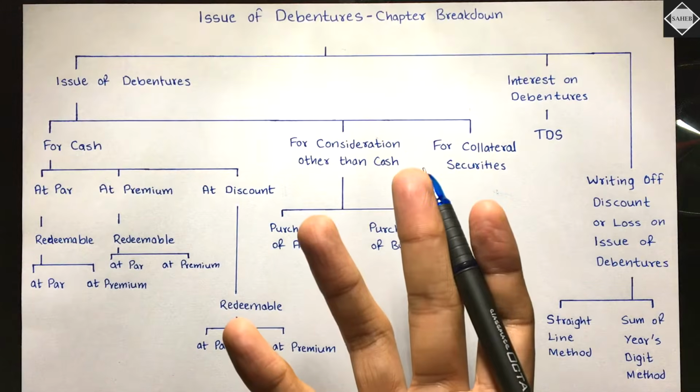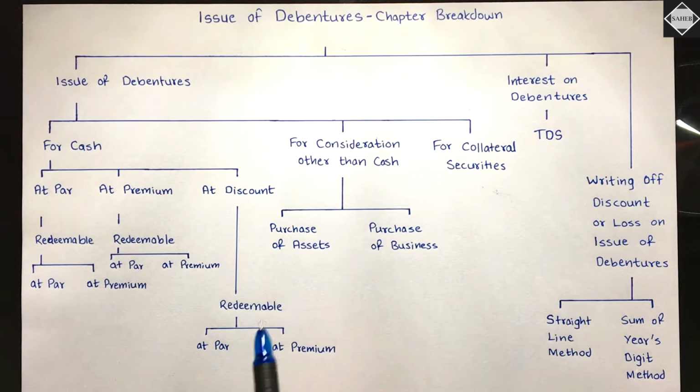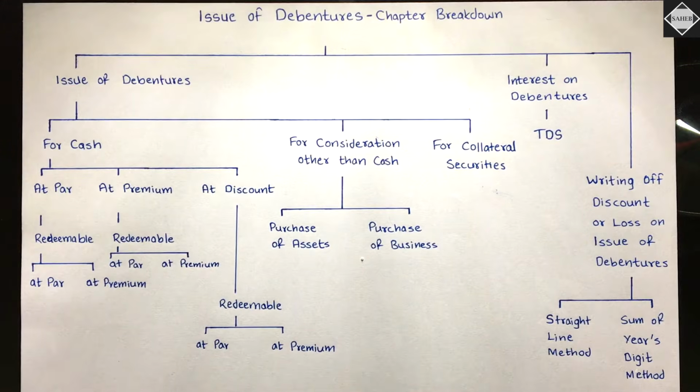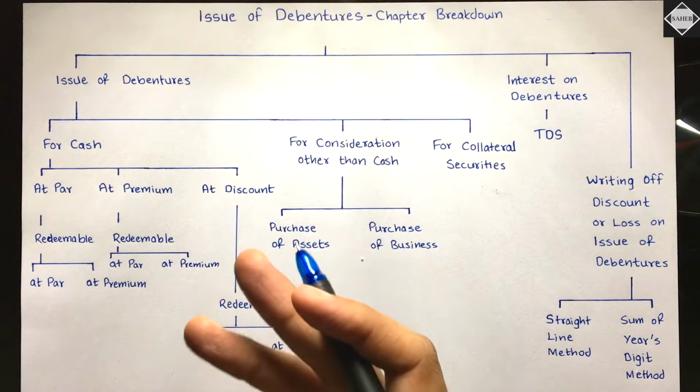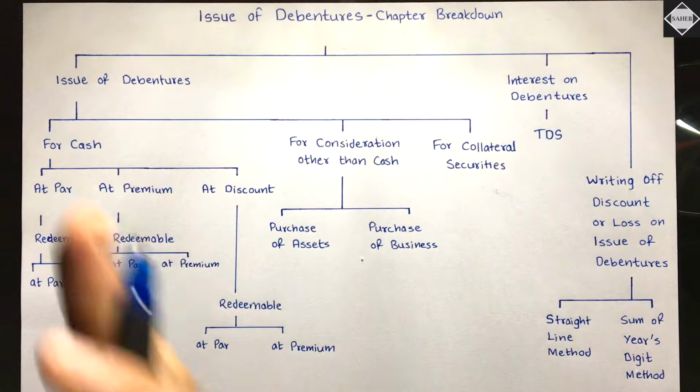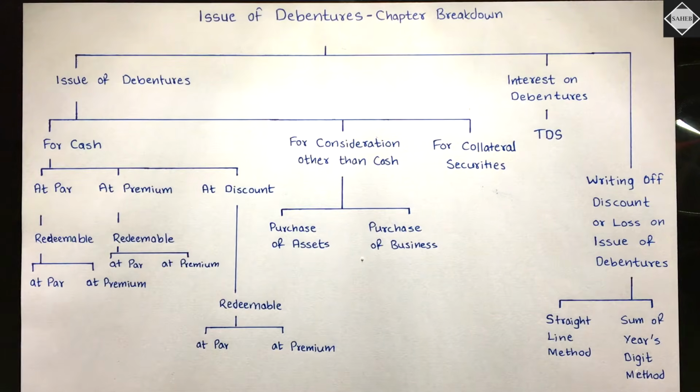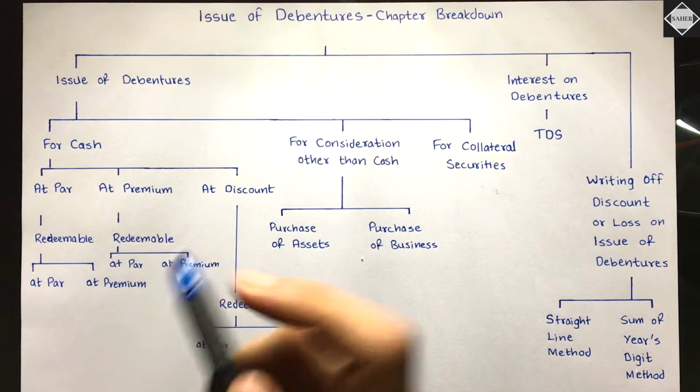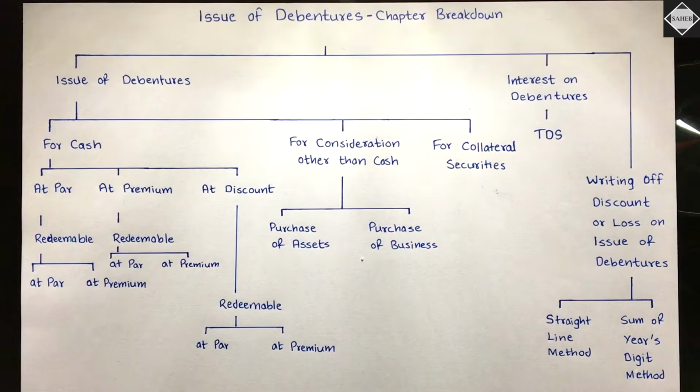What does redeemable mean? Redeemable means repayment: repayable at par, repayable at premium. After 10 years, how you are going to pay back will be decided beforehand, at the time of issue only. So those things are also considered while doing the accounting treatment, while passing the journal entries of issue of debentures. Do you understand?